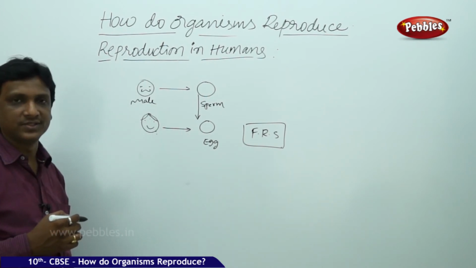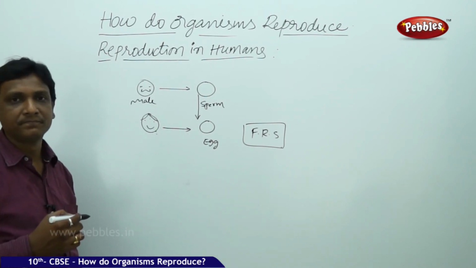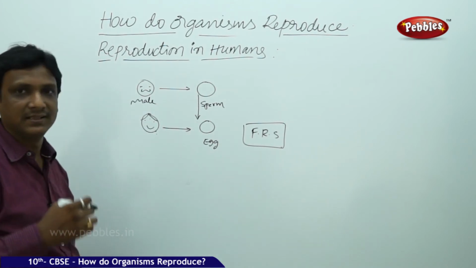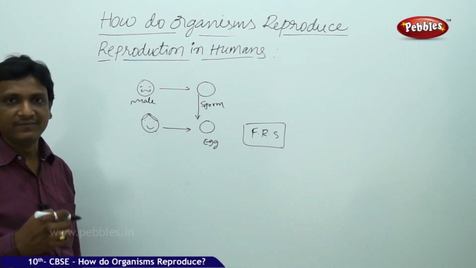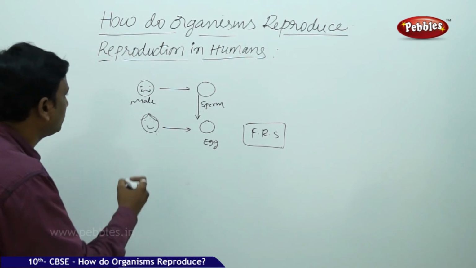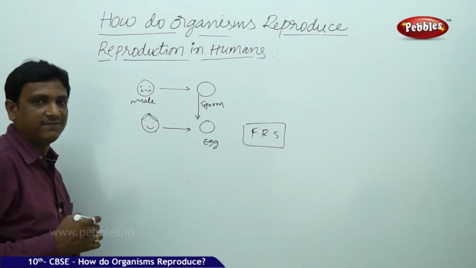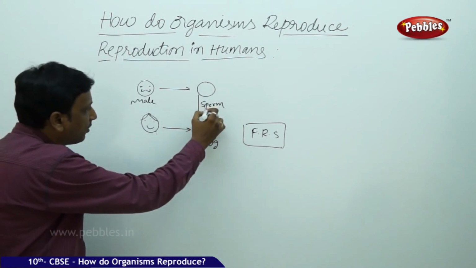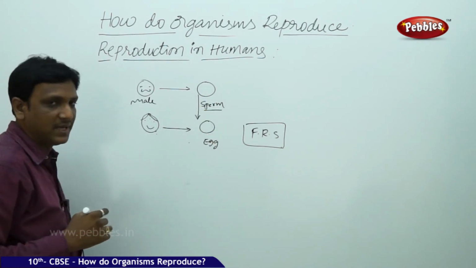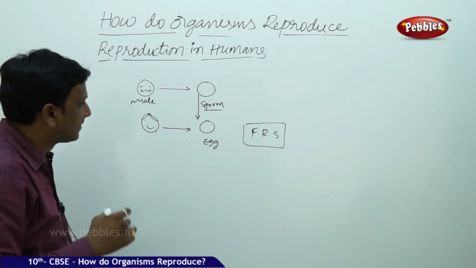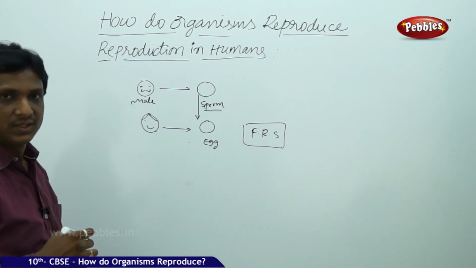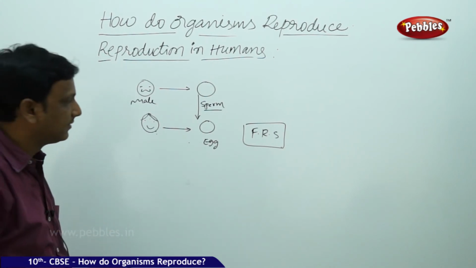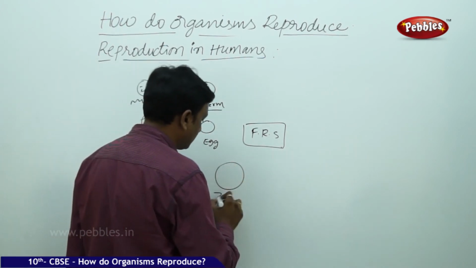So that is in the body of the female. There are such arrangements by which in sexual reproduction in humans, the male and female join together. The male passes the sperm cells into the body of the female. The organs are developed in such a way. When this is done, the formation of the zygote takes place.